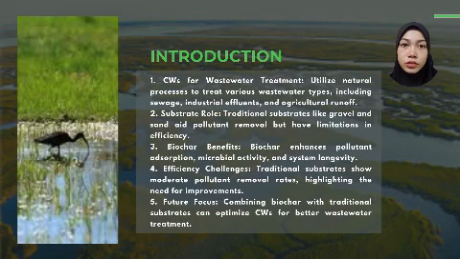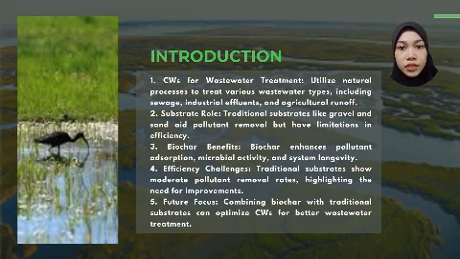For the introduction, CWs for wastewater treatment utilize natural processes to treat various wastewater types, including sewage, industrial effluents, and agricultural runoff. Second, substrate role. Traditional substrates like gravel and sand aid pollutant removal but have limitations in efficiency. Third, biochar benefits.